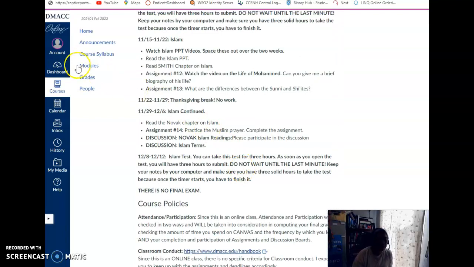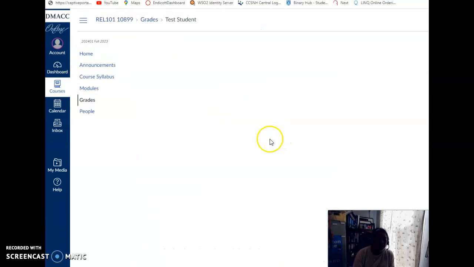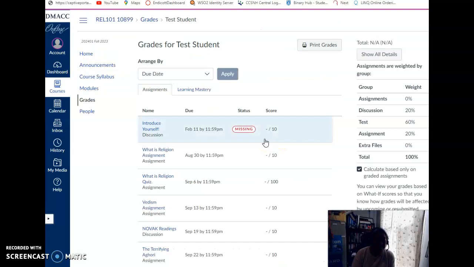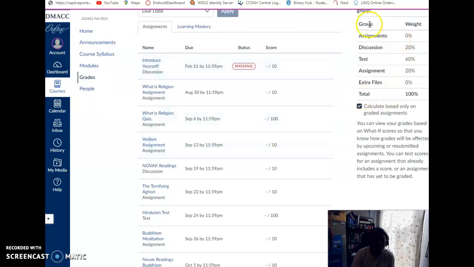Essentially, the grades, it indicates exactly what the percentages are. So if you notice here, the weight is not listed in the syllabus, but it is listed under grades. Assignments, discussions are 20%, tests are 60%, assignments are 20%, which is a total of 100. So the tests, the chapter tests at the end of each section, are worth the most. And then all the discussions together are worth 20%. All the assignments together are worth 20%.